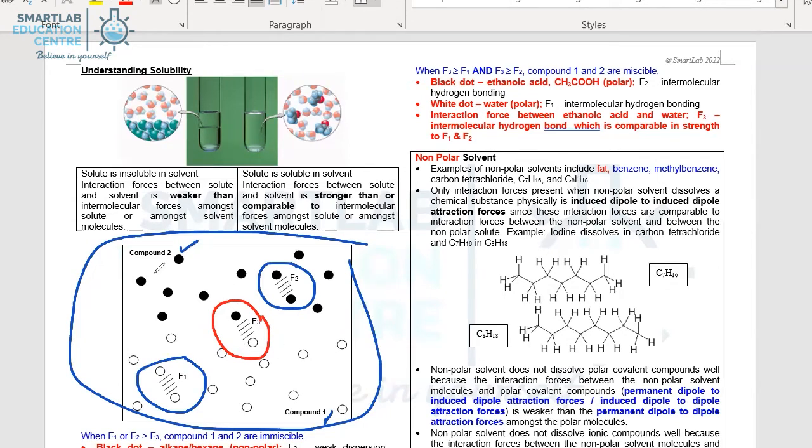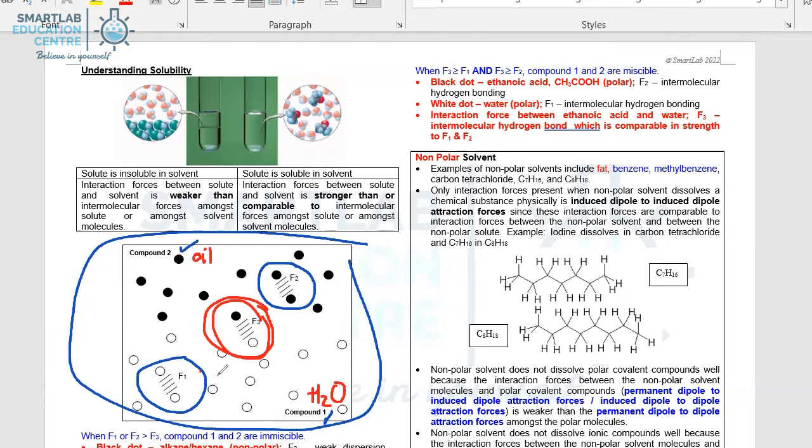For compound 1 to dissolve in compound 2 or vice versa, F3 must be comparable to the forces F1 and F2. So let us give an example. If we were to put oil and water together, say H2O is your compound 1, and your oil, which is your alkane molecule, non-polar, is compound 2.